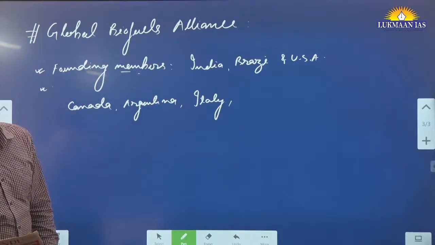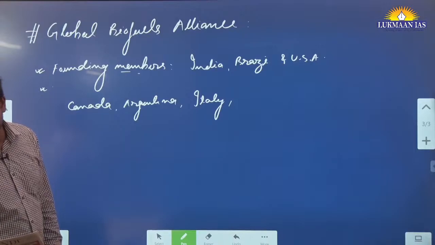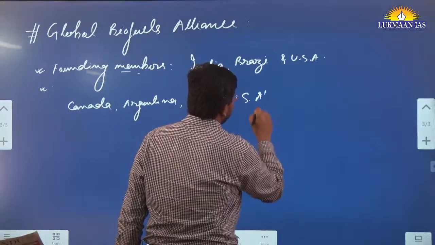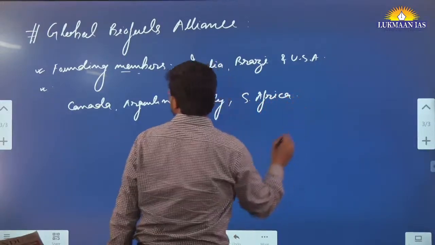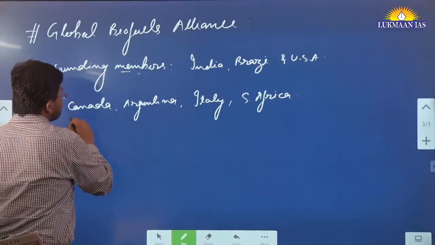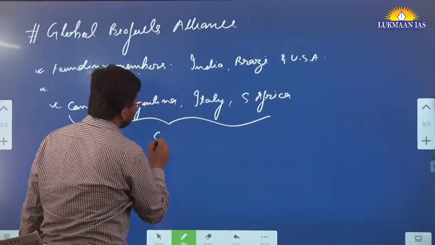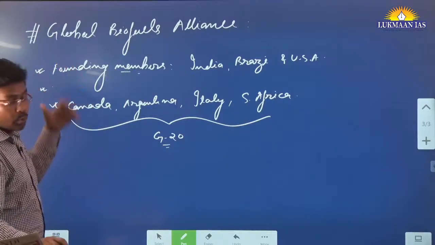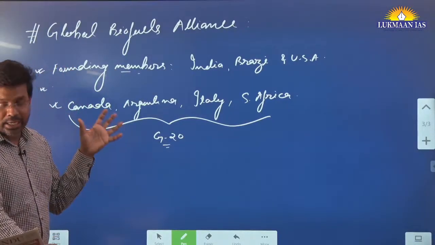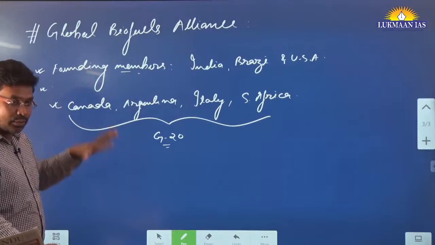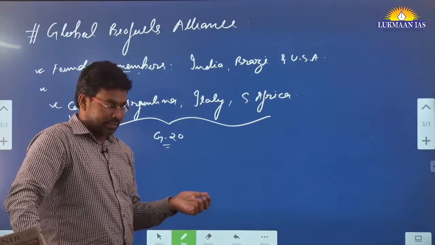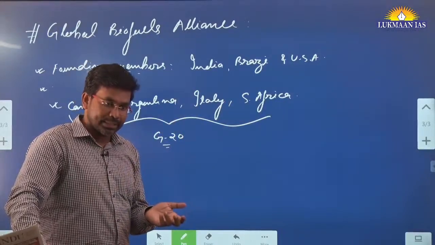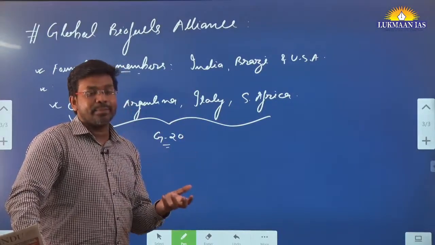Then we have South Africa. So these countries have joined, and all these countries are members of G20. So Global Biofuel Alliance has been launched. People are focusing towards using renewable sources of energy, and this is considered to be an alternate to fossil fuel based energy. Why did Saudi Arabia not join?